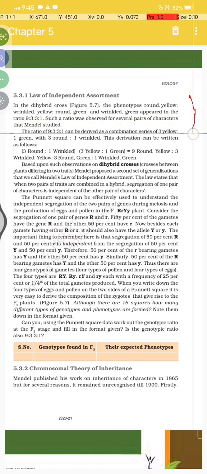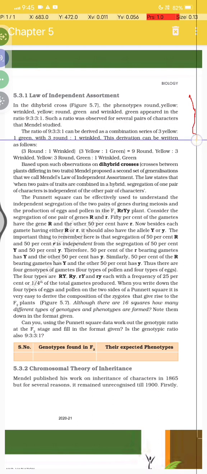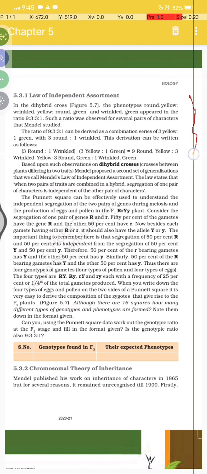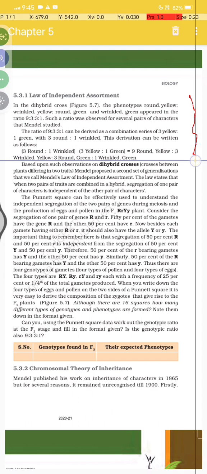The ratio of 9 is to 3 is to 3 is to 1 can be derived as a combination series of 3 yellow and 1 green with 3 round and 1 wrinkled. The derivation can be written as follows: 3 round is to 1 wrinkled, and 3 yellow is to 1 green, is equal to 9 round yellow, 3 wrinkled yellow, 3 round green and 1 wrinkled green.